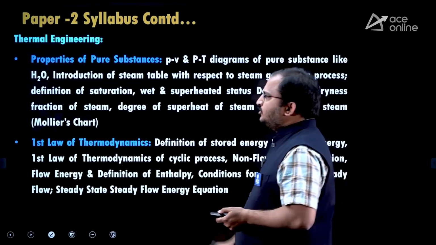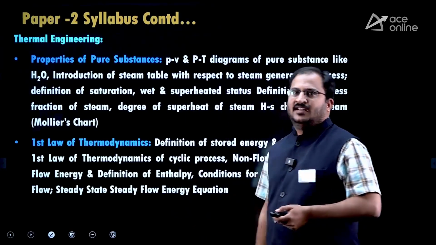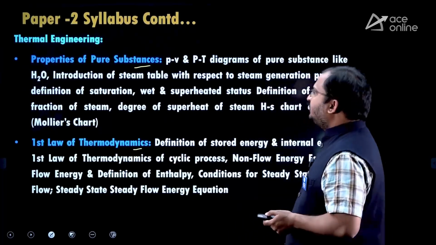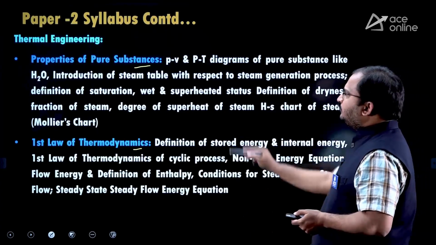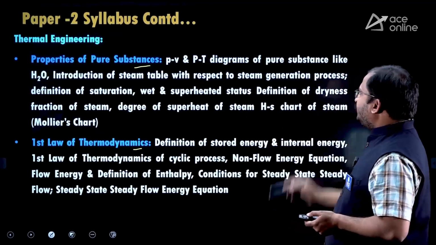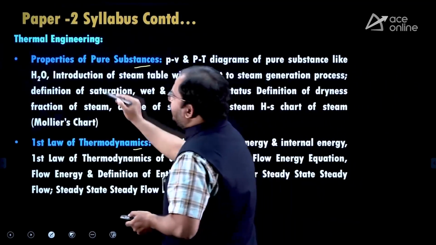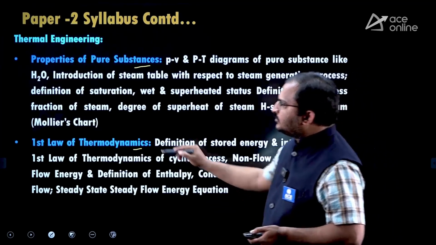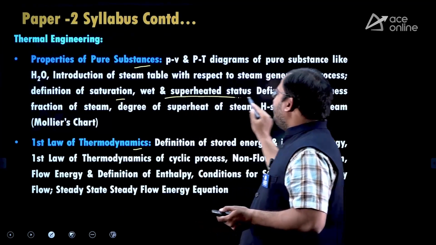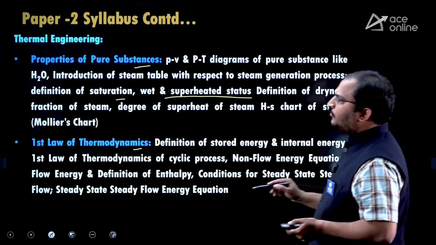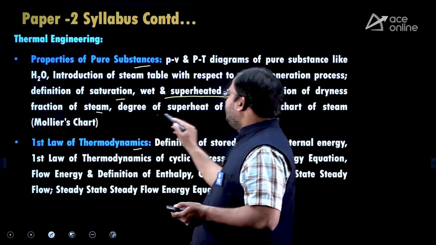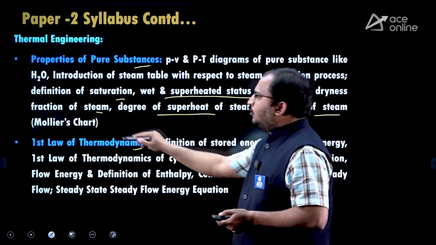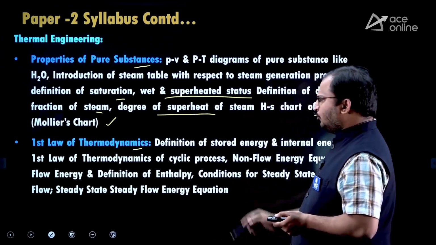Then coming to thermal engineering, here you can see the elaborate syllabus. Properties of pure substances: PV and PT diagrams of pure substances like H2O, introduction of steam tables with respect to steam generation process, definition of saturation, wet and superheated status, definition of dryness fraction of steam, degree of superheat of steam, HS chart of steam, or you can call it the Mollier chart, you know about that.